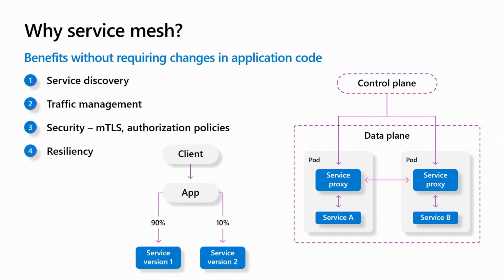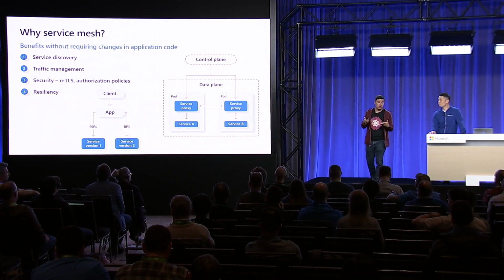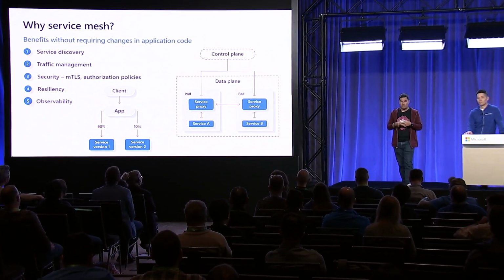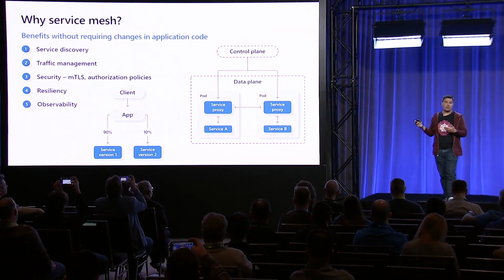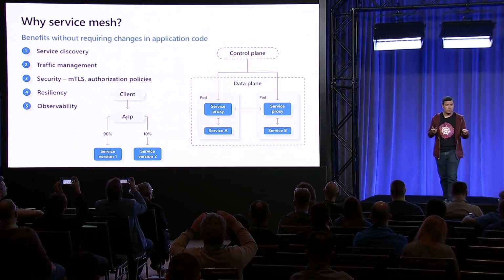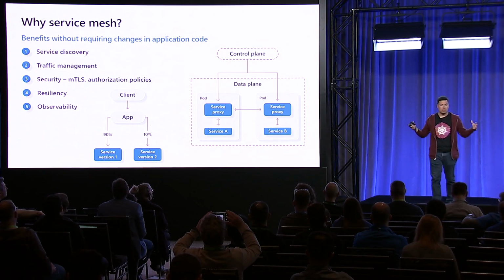You also want something that helps you improve your app resiliency, which is why having things like injecting faults or implementing different features within your infrastructure, your service mesh, can help you. And then finally, observability. As you go into a world of microservices, like in this case we're demonstrating with a very simple microservice, but it gets much more complex as you go into a mesh of microservices, you start to get a little bit lacking in terms of observability capabilities.